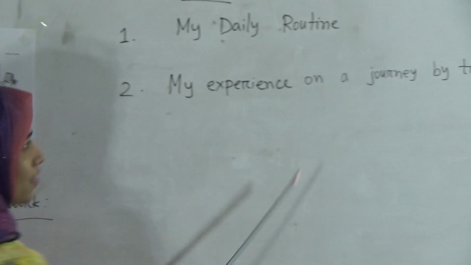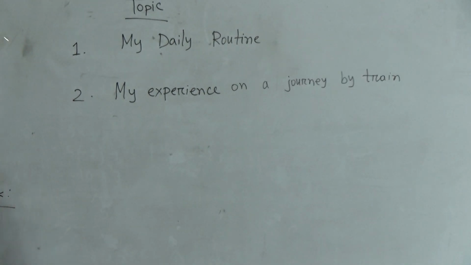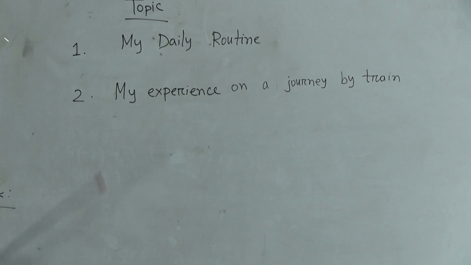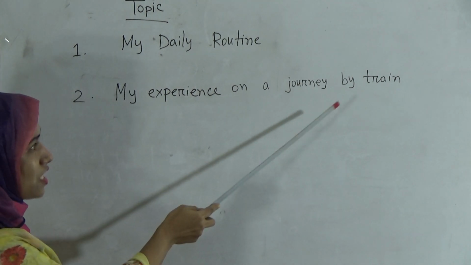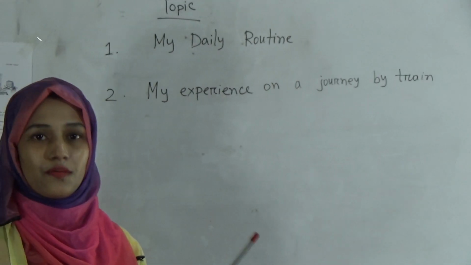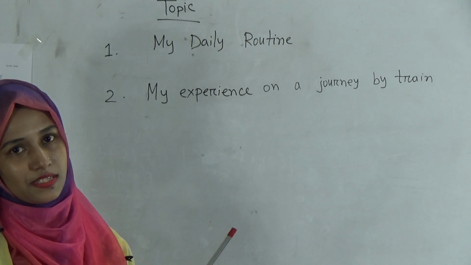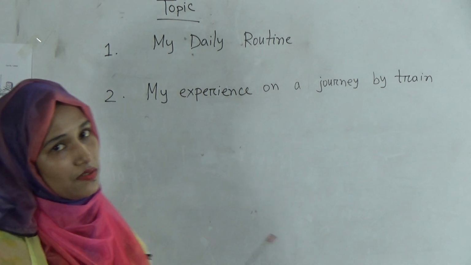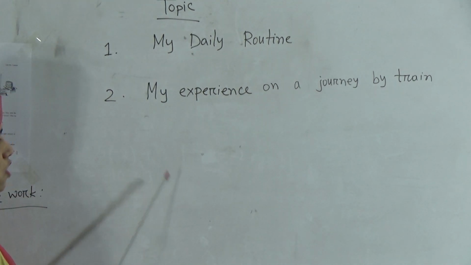Dear students, before starting this topic, you have to write as a topic name: my experience on a journey by train. And look, dear students, here we have another question: if no, which journey did you have? So dear students, if you don't have such type of experience, that means a journey by train, at that time you can write a journey by bus or boat, any kind of experience. Okay, and you have to finish it in 5 or 6 sentences. Okay, you have to finish this topic.